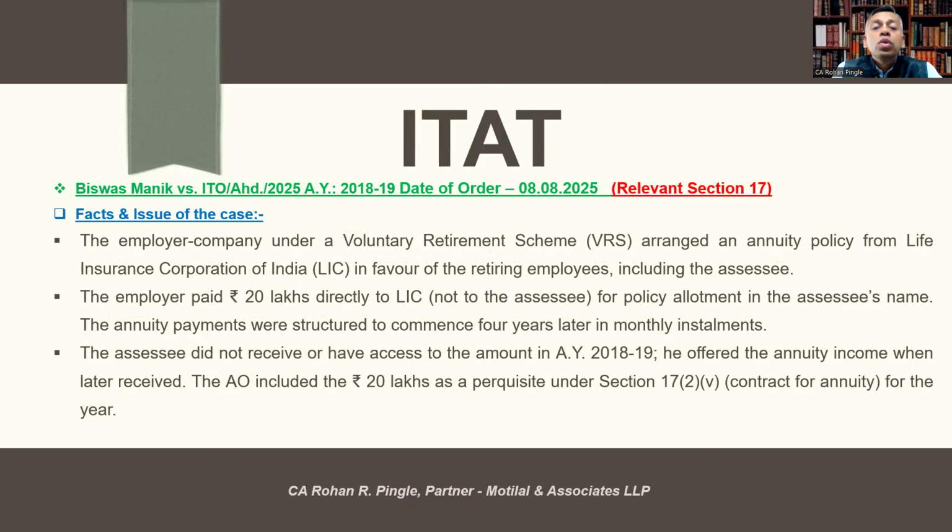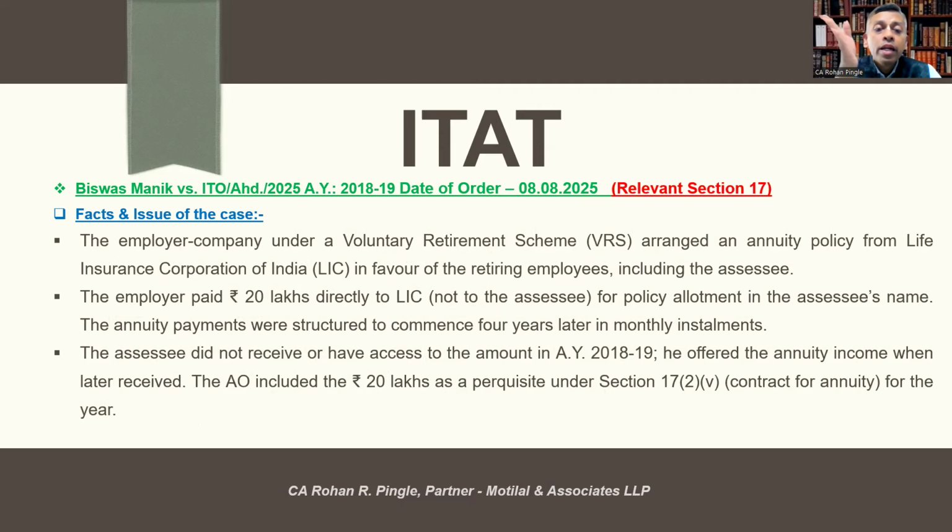Relevant assessment year is 2018-19. Date of order 8th August 2025. Relevant section is 17. Let's understand the facts and issue of the case. The employer company under a voluntary retirement scheme arranged an annuity policy from Life Insurance Corporation of India in favor of the retiring employees, including the assessee.